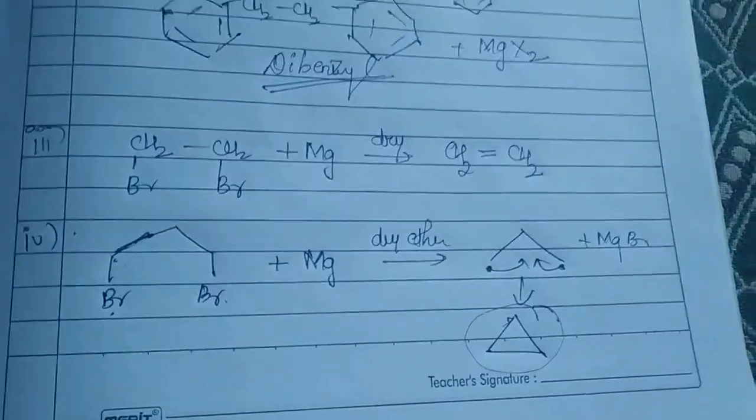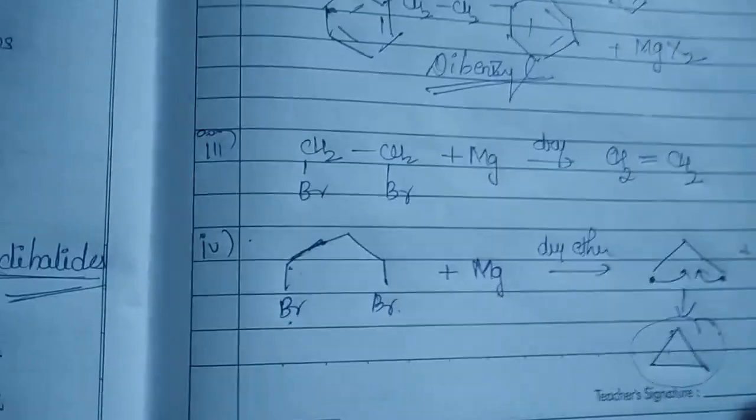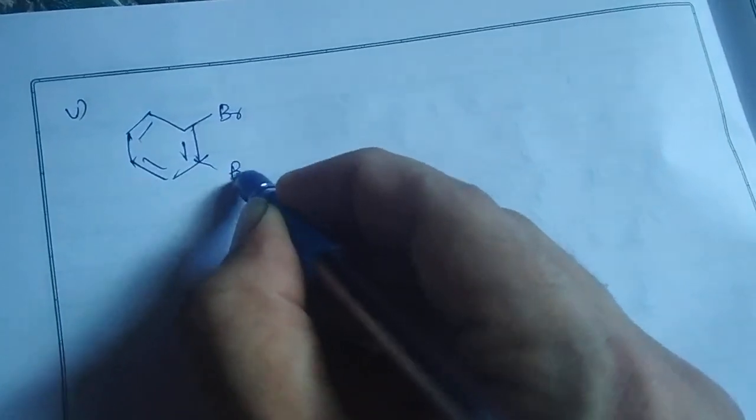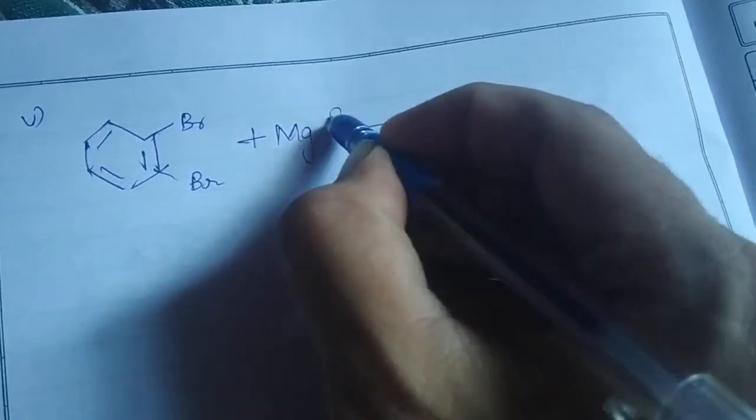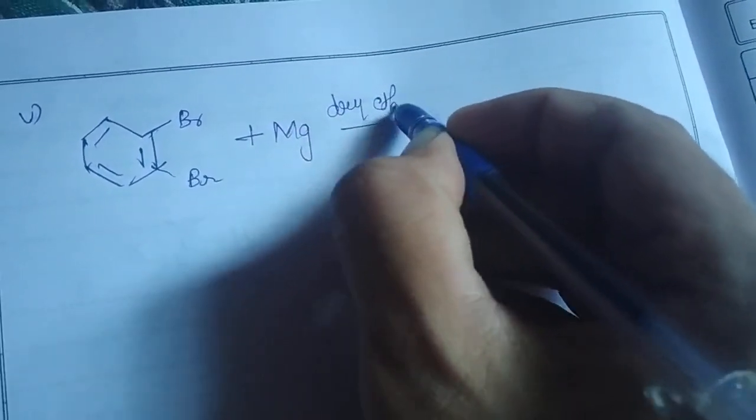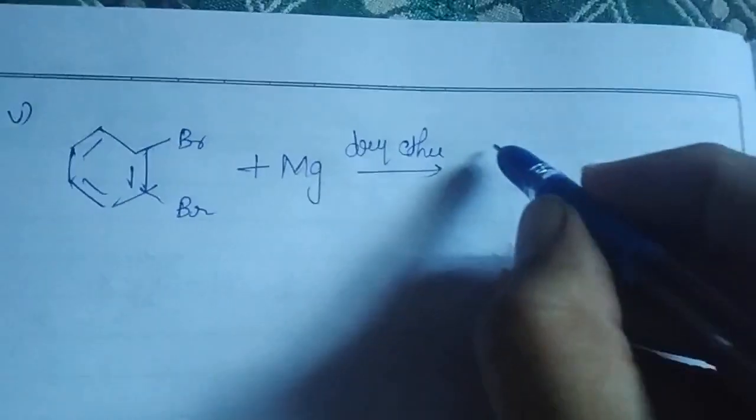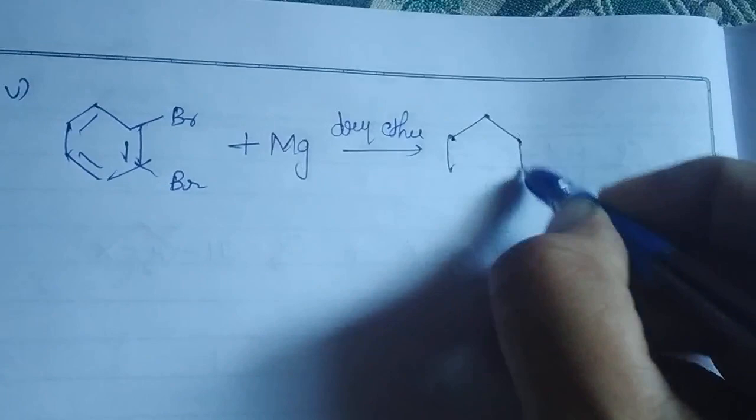Then coming to another part, if I choose this one. So here you have your Br and here you have your Br. When it is treated with magnesium in the presence of dry ether, remember, what it is going to give is a benzene, remember.